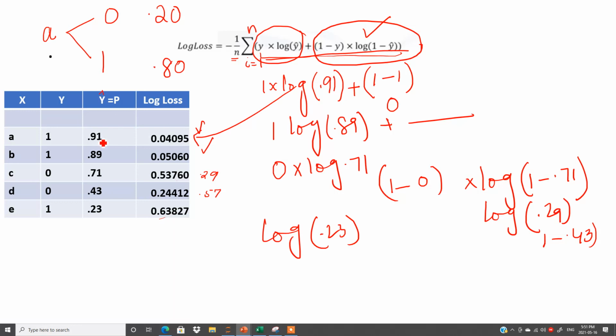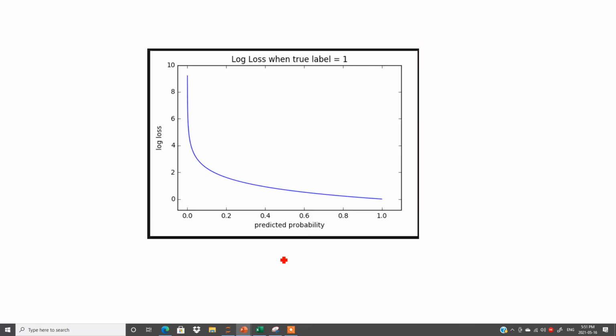So you can observe here, as the predicted values are higher, the log loss value is lower. And if we have a 0 log loss, it means we have a perfect model. In order to make our model accurate, the log loss value should be low. When will it be low? When our predicted value is higher. See, it is 0.91, 0.89, it is 0.23, it is 0.63. If the predicted value is low, log loss is higher. I hope the concept is clear, right?